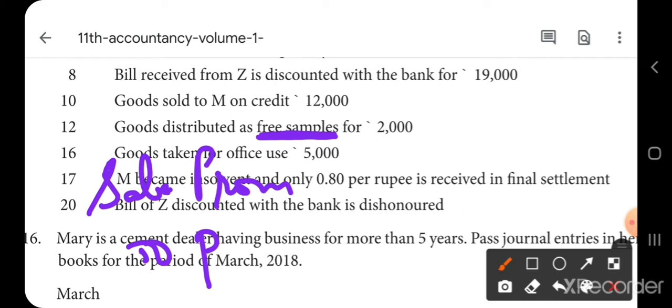It is a real account. Goods means asset, and asset is a real account. So credit what goes out. The goods are going out, so credit the purchase account. So sales promotion account debtor to purchase account will be the entry.